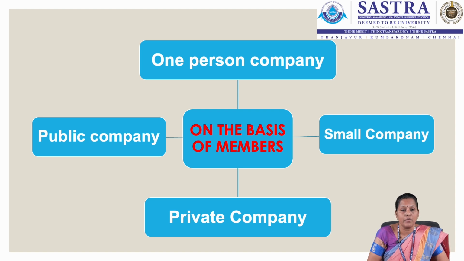When we looked at the private company, we saw that the shares are not freely transferable and they cannot invite money from the public. That doesn't mean that the private company has a limit on the number of shareholders. They don't have any limit on the number of shareholders. They can have any number of shareholders as such, but the only thing is they cannot invite money from the public.